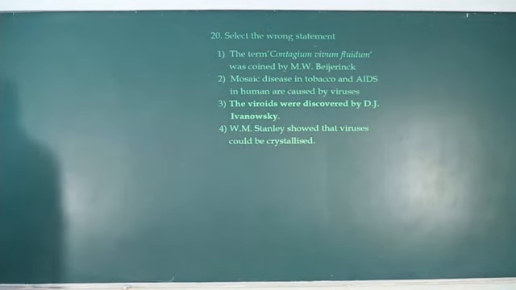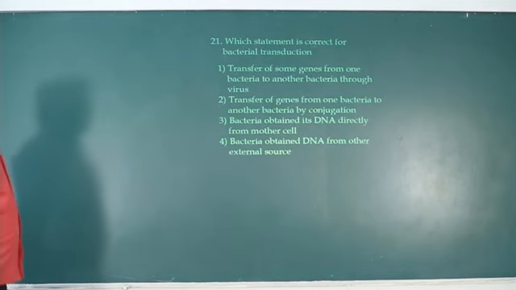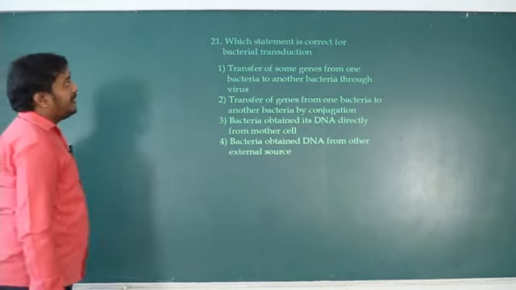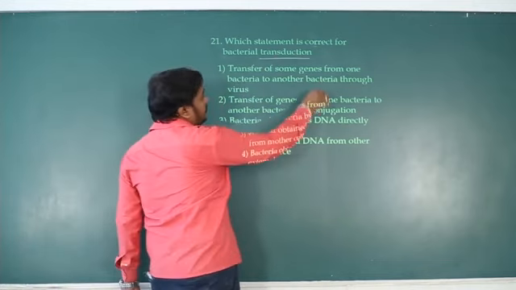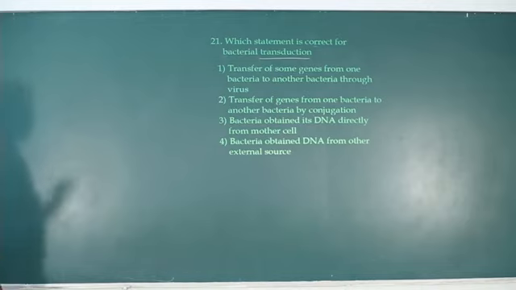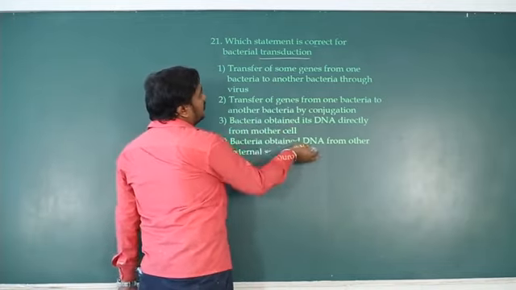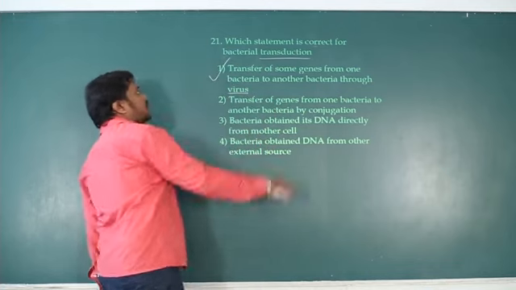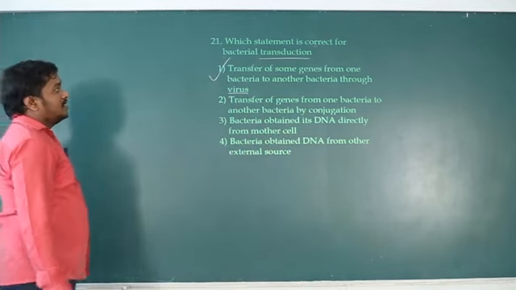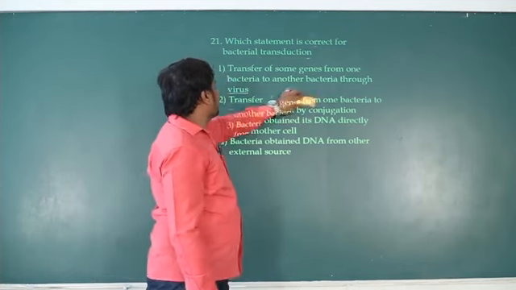Okay, so move on to the next question. Which statement is correct for bacterial transduction? Transduction is a type of sexual reproduction in bacteria where genetic material is exchanged between two bacterial cells with the agency of a virus. So transfer of genes from one bacterium to another through a virus. This is the right option. No need to read it again. So the first option is correct.